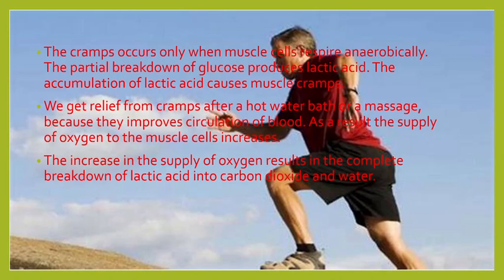In the partial breakdown of glucose, lactic acid is produced. We already studied the equation. Okay. Glucose in the absence of oxygen gives lactic acid plus energy. The partial breakdown of glucose produces lactic acid. The accumulation of lactic acid causes muscle cramp.